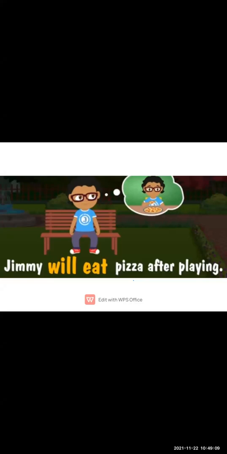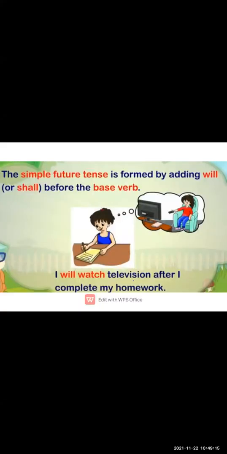For making future tense sentences, you always use will. Here we have some more examples. I will watch television after I complete my homework. I will watch means this is my action which I will do in the future.